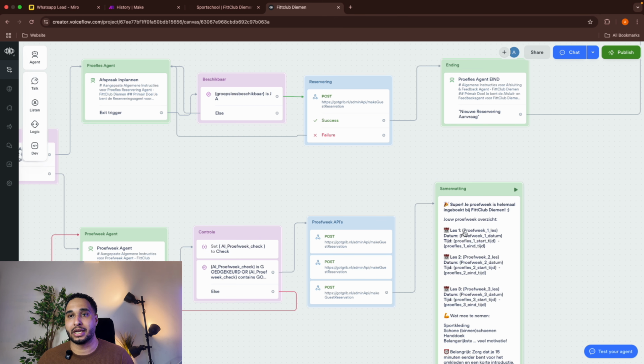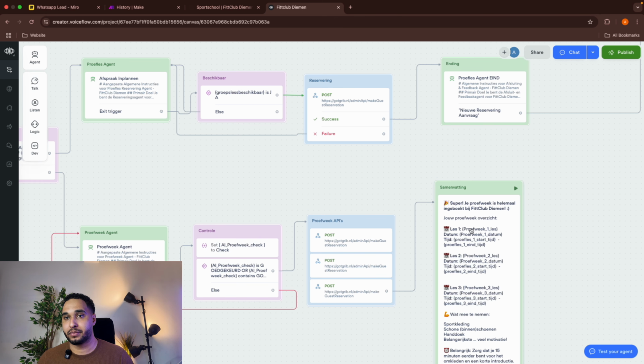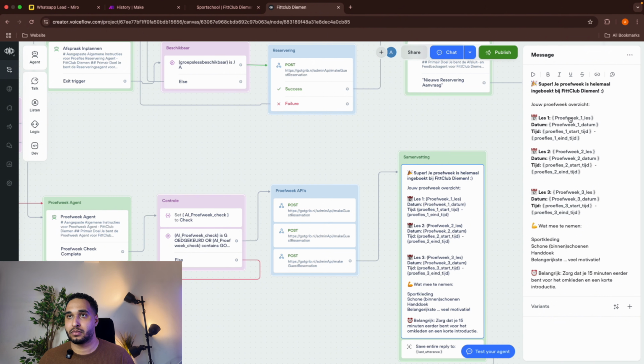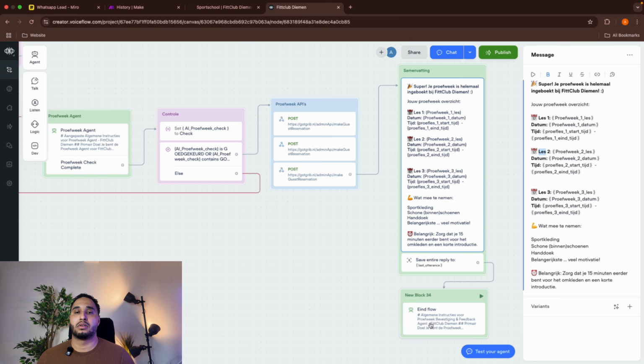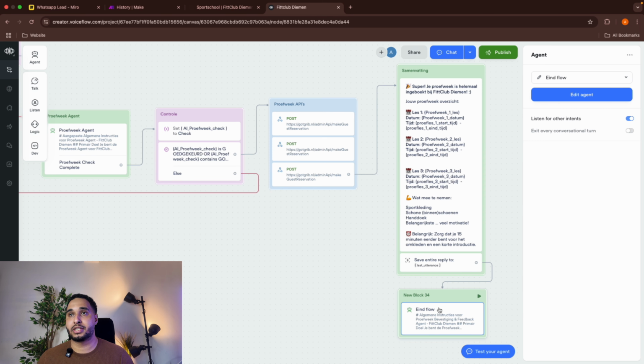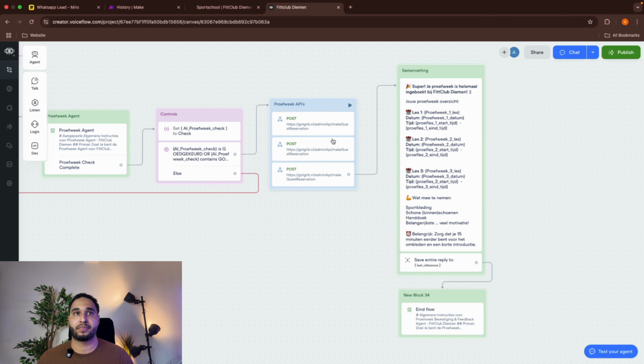After that, we'll have a summary. So we'll say lesson 1, date of lesson 1, time, start time, end time. Lesson 2, the same thing. Lesson 3, same thing. And what they have to bring with them, and something important. That's it. Then we'll keep a listening block. And in the listening block, we'll have an agent step, which is going to just answer questions. That's it.